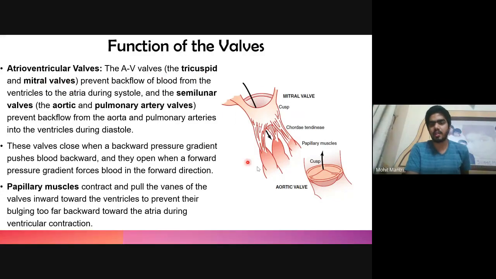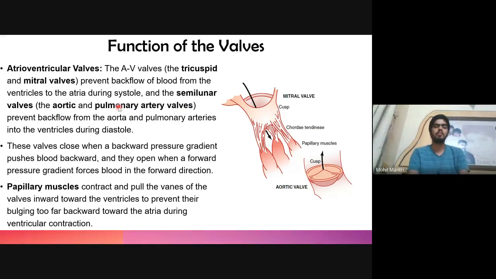This is the diagram of the left atrium and ventricle, that is the left chamber. This is the mitral valve, and this is the semilunar valve, which is known as the aortic valve. So the AV valve consists of the tricuspid and mitral valve, and the semilunar valve consists of the aortic and pulmonary valve.